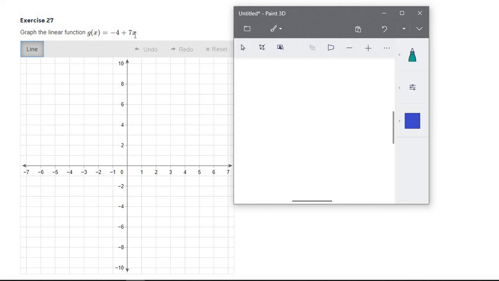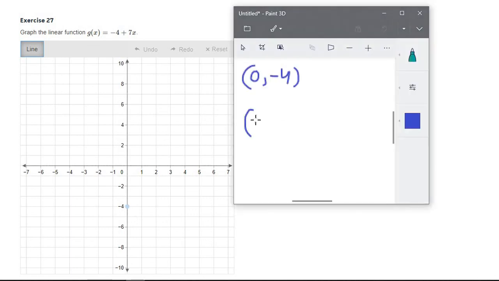So if x here is 0, so we're going to make an ordered pair, x is going to be 0. 7 times 0 is, of course, 0. Negative 4 plus 0 is negative 4. So on this graph, if x is 0, y is negative 4. So if x is 0, y is negative 4. So we'll put a dot there.